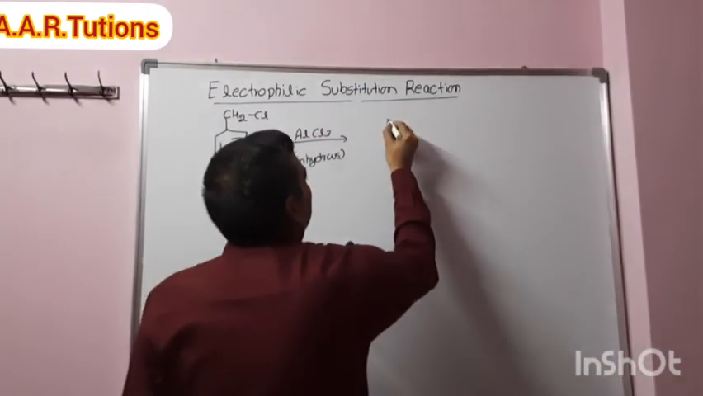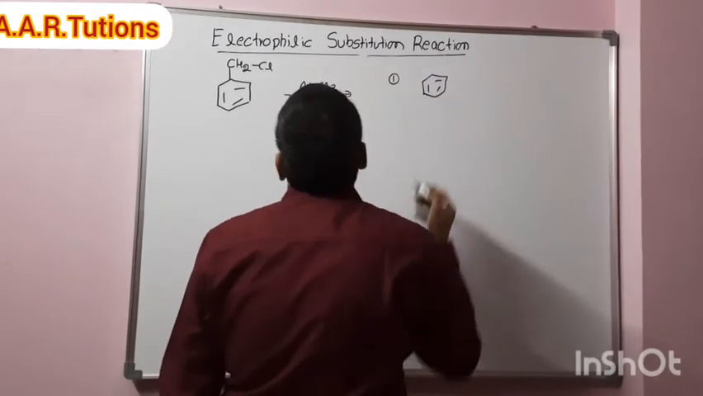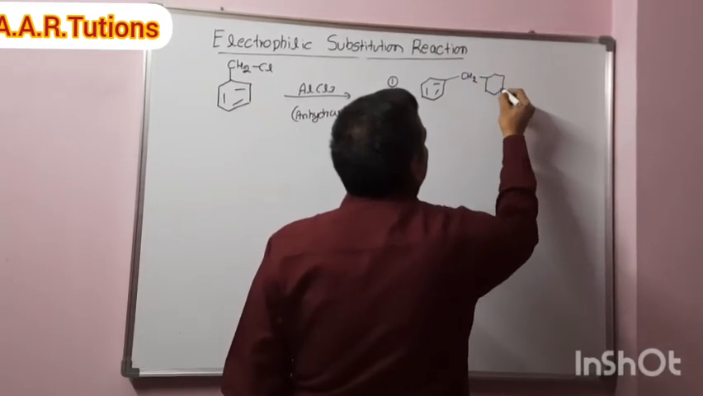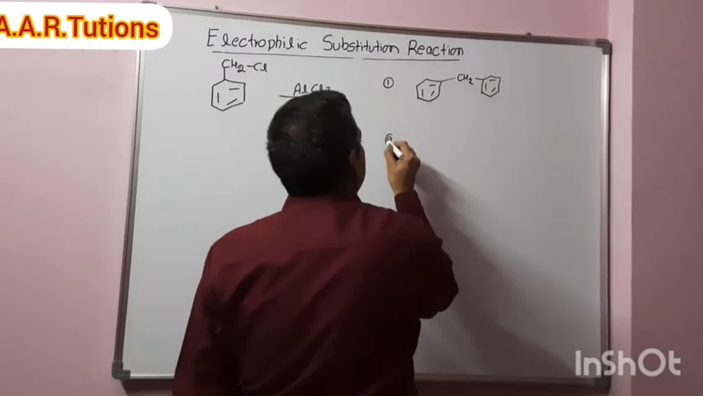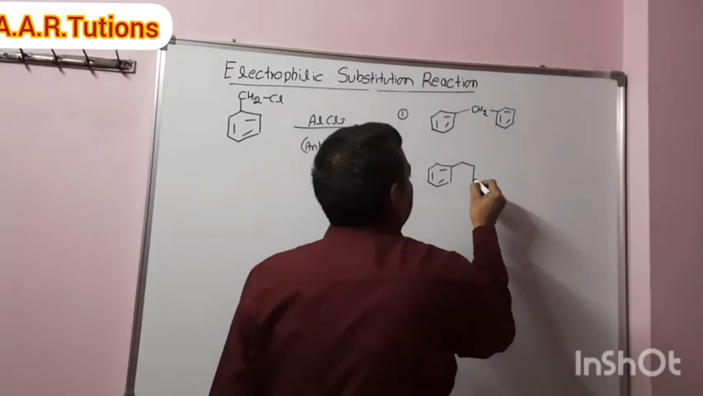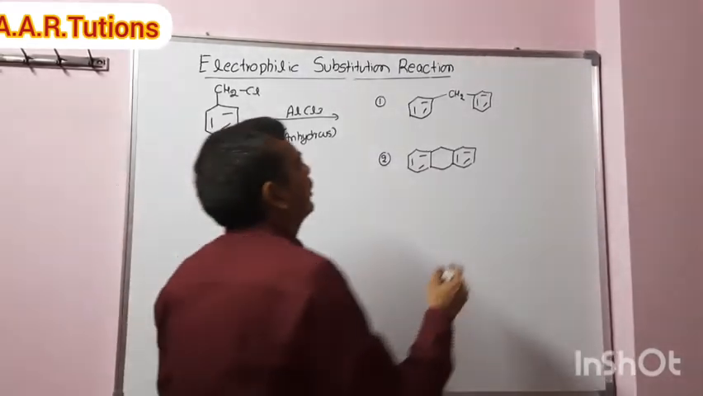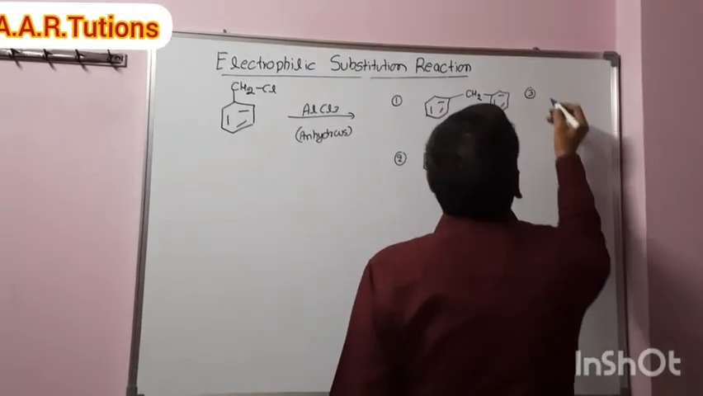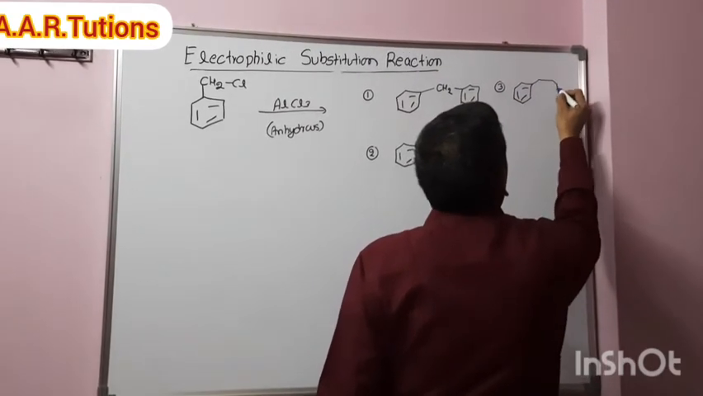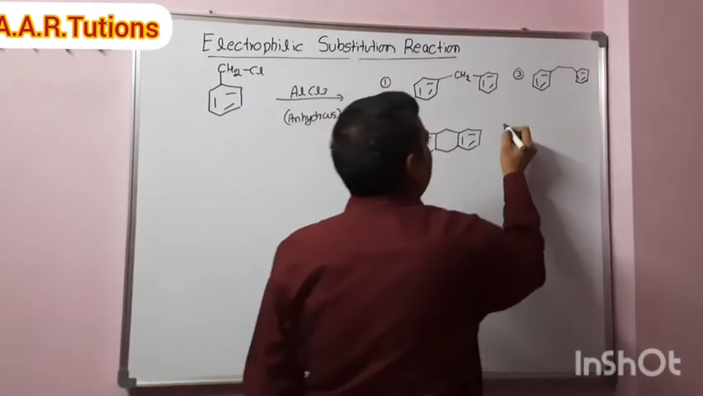Okay, so option A. CH2. Option B. Option C, the third compound. And the fourth option.